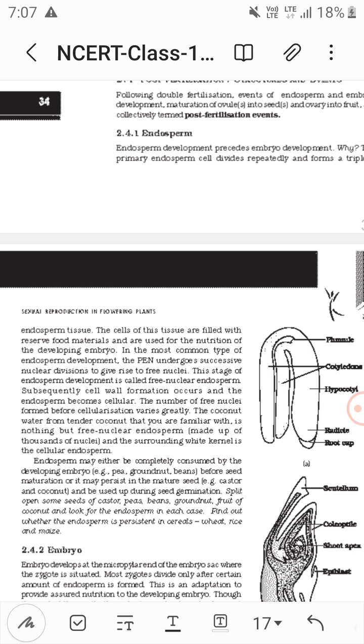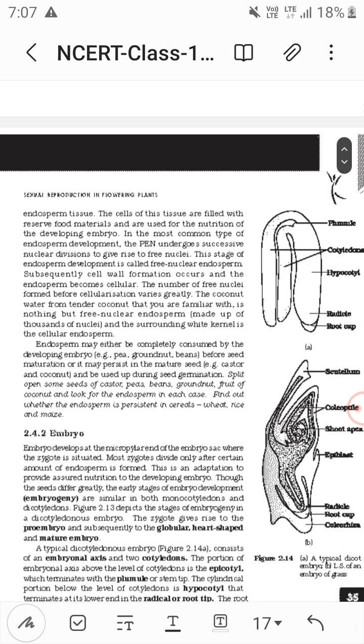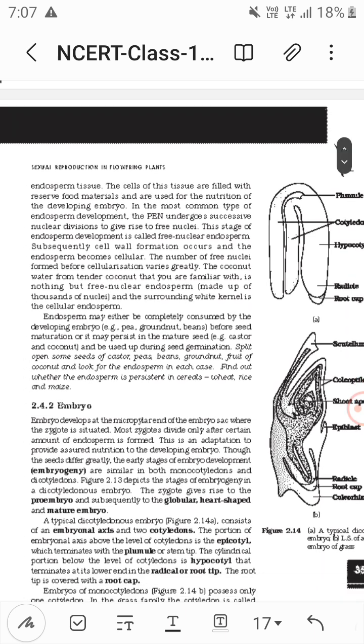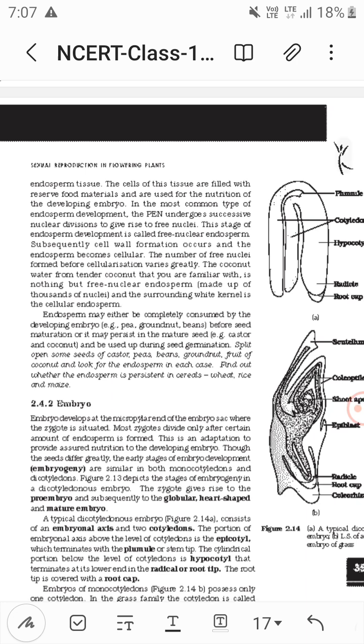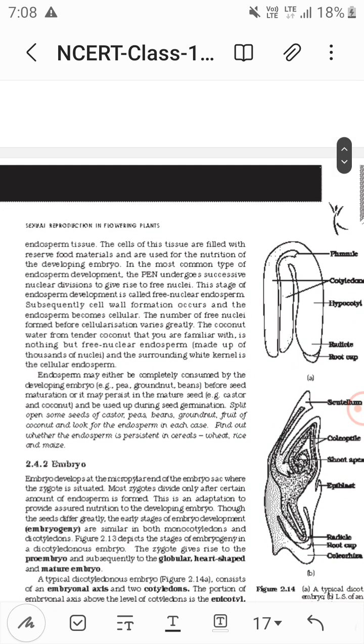Some mature seeds do not have endosperm, so they are non-albuminous or non-endospermic seeds. These are pea, bean and groundnut. Others are endospermic seeds, or albuminous seeds, like castor, maize, wheat, barley and coconut.